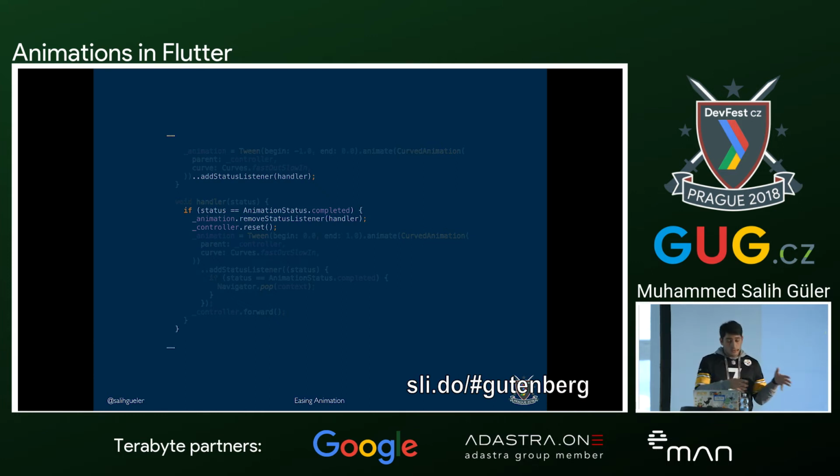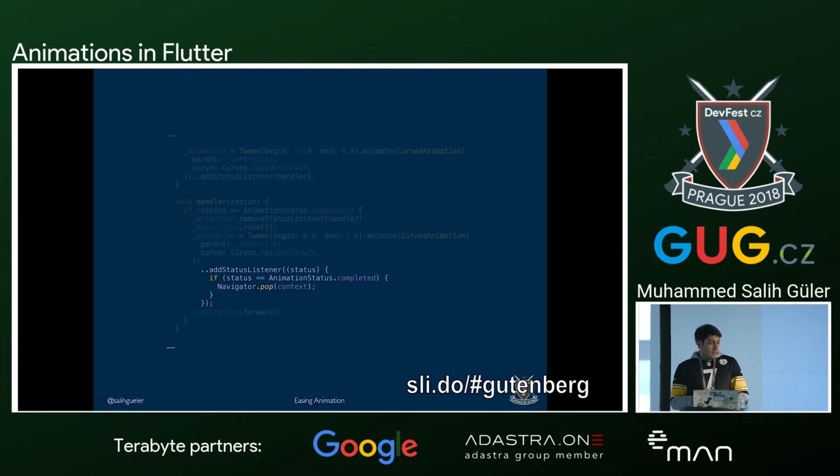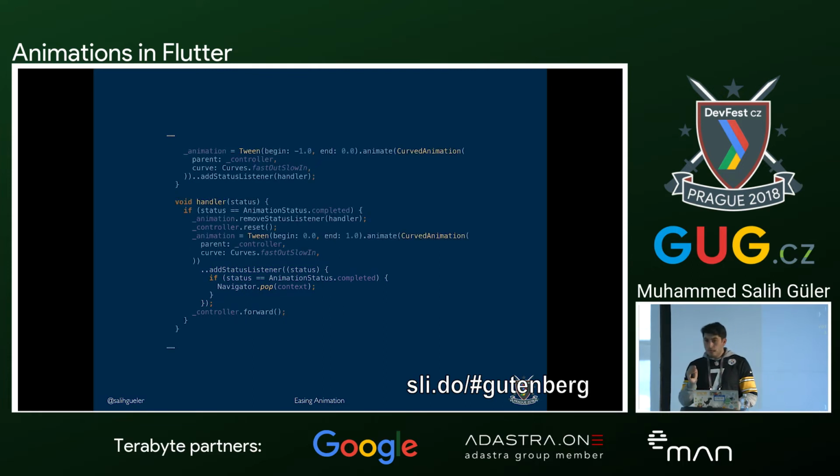So for the first animation, if it's completed, what we are going to do here is we will remove the previous status listener and reset the previous controller. And then we will create a new animation from the center to the right end. And we will add another status listener to this. And this status listener will go back to the first initial screen when it's completed by just simply saying navigator.pop context. So when we run this code, at the end we will be having the thing that we want in the beginning. We will have an easing animation.